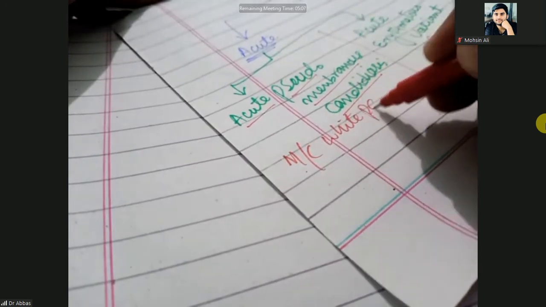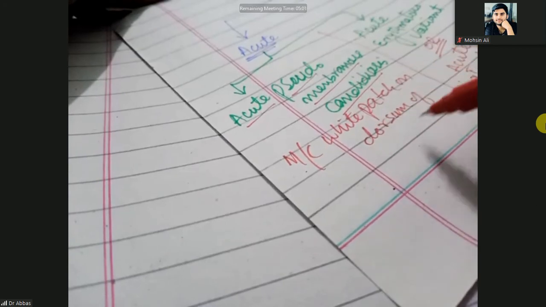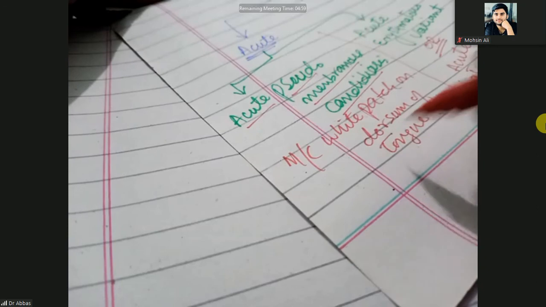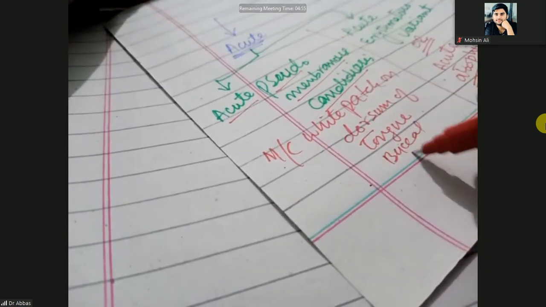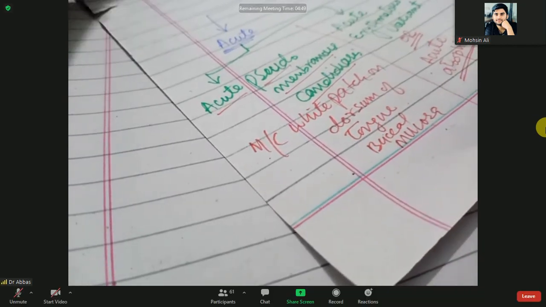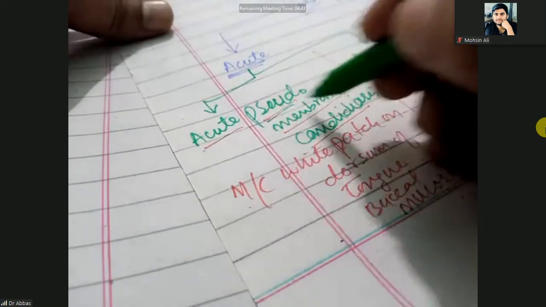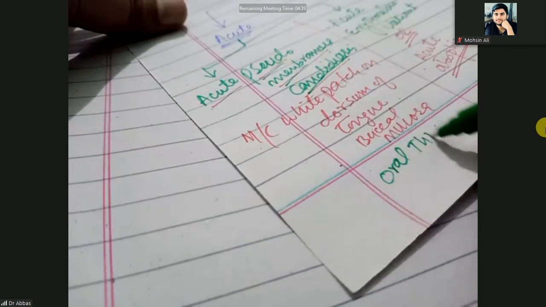Most commonly there will be white patches on the dorsum of the tongue, buccal mucosa and oral mucosa. This acute pseudomembranous candidiasis is also known as oral thrush.